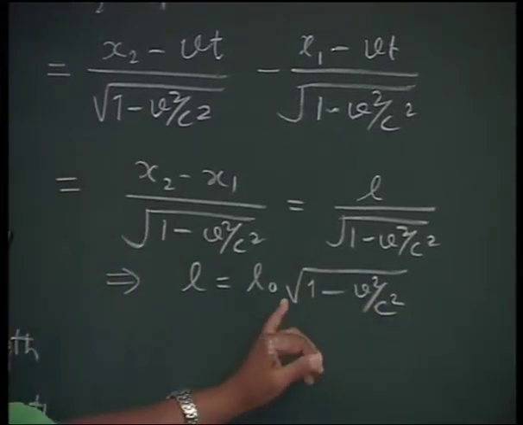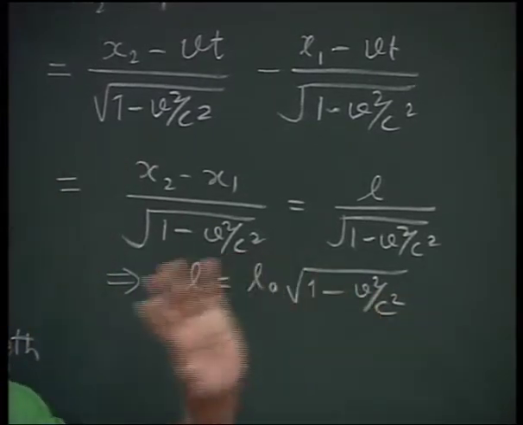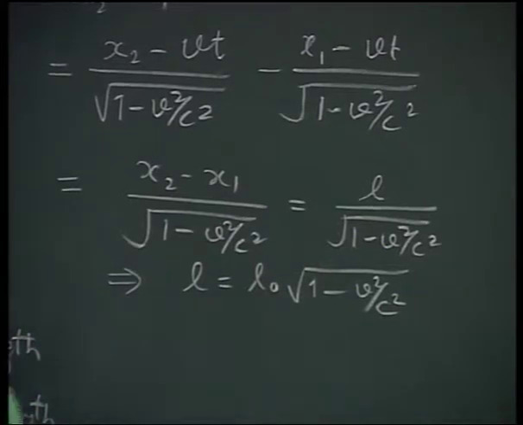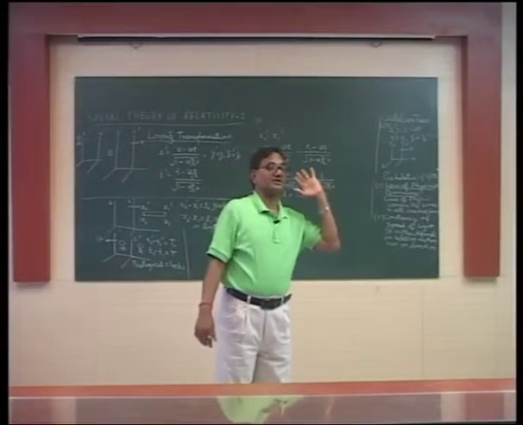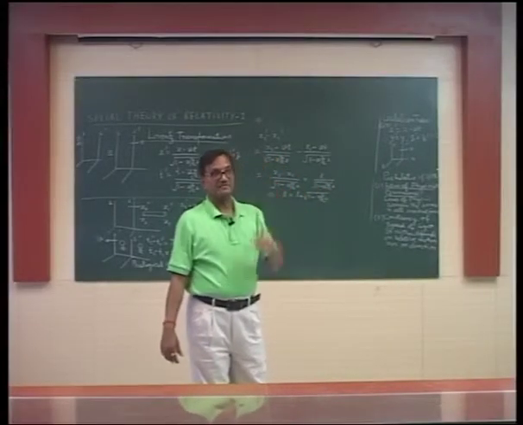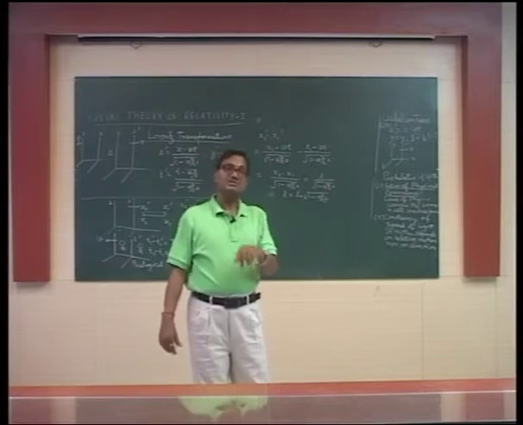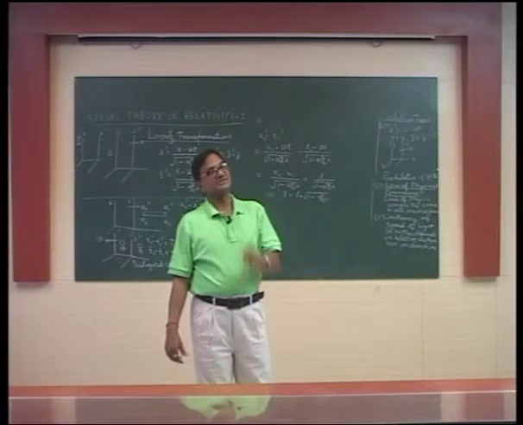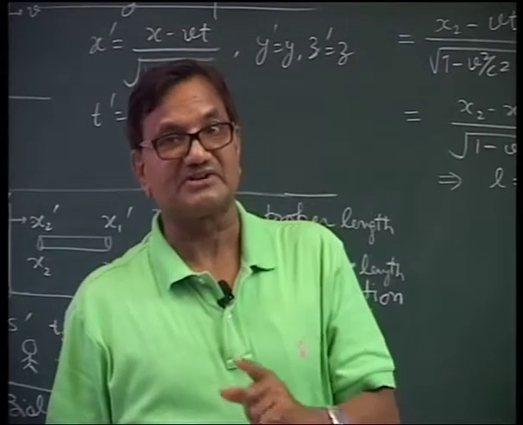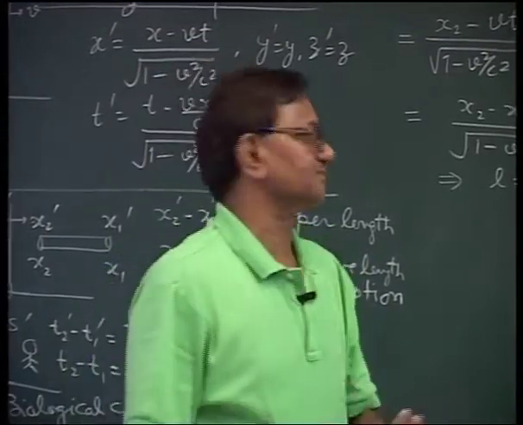Since this factor is less than 1, the moving length appears to be contracted. That means the length which is in motion is always smaller than the length which is at rest. That means length at rest is the maximum length.